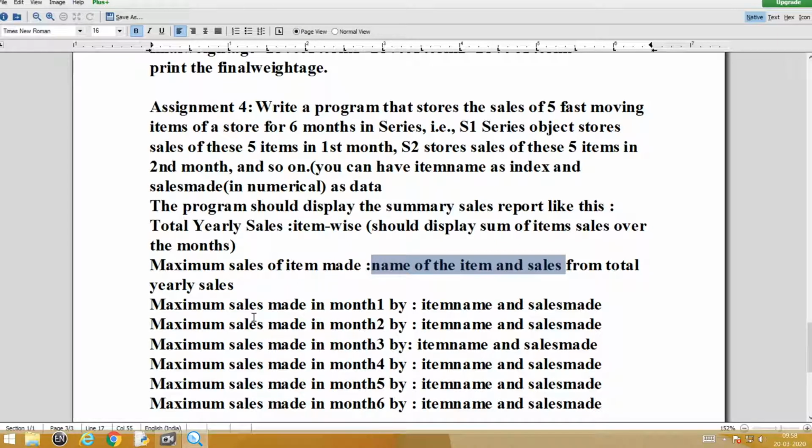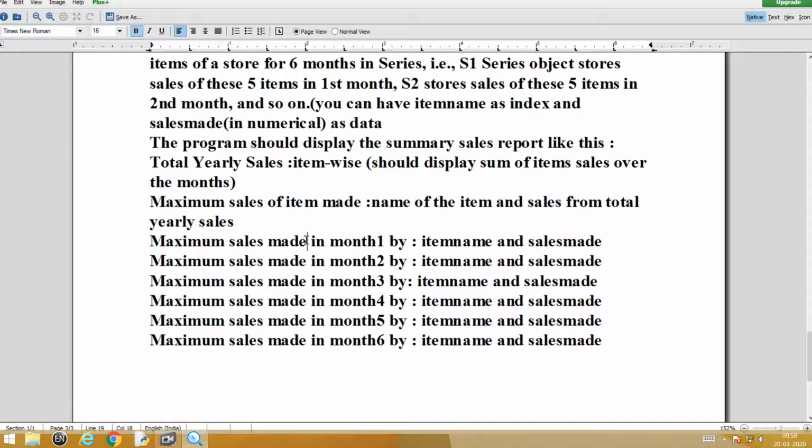So, out of the 6 months, you calculate of course the total sales of the 6 months here and show item wise sales, and then show which item has made the maximum sales. After that, show from your original series of your S1 which item has made the maximum sales. Understand, this is the total sales made in the year, that means yearly sales, 6 months sales is taken.